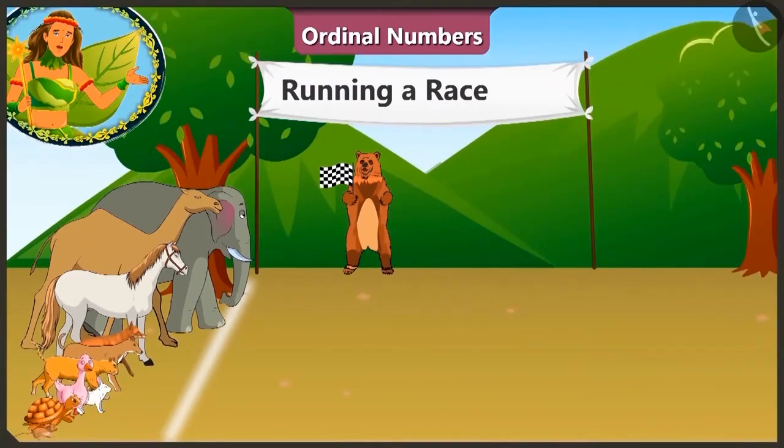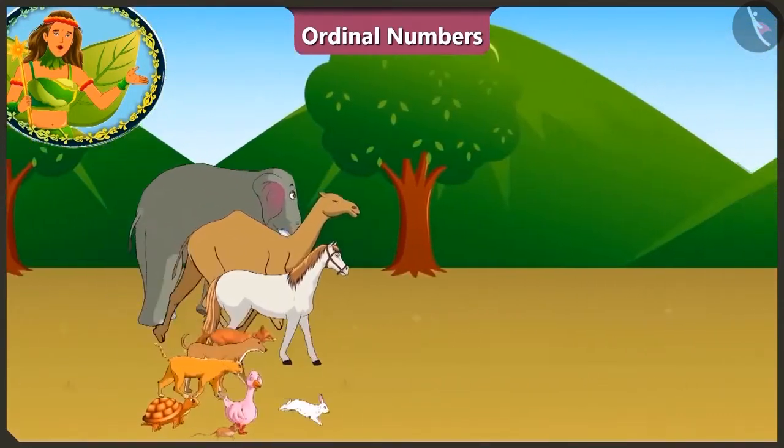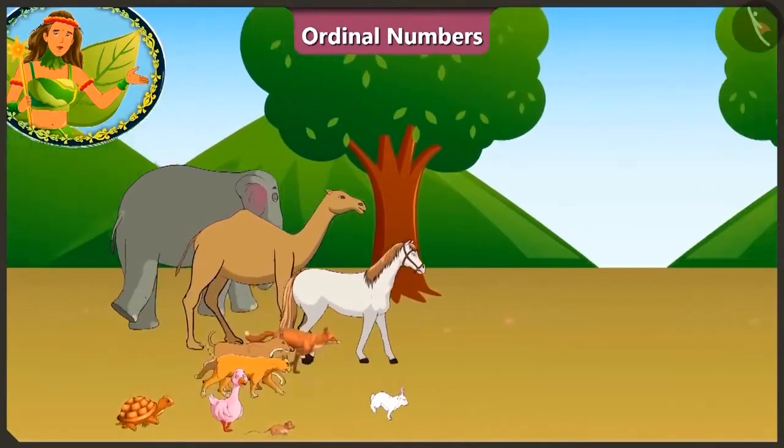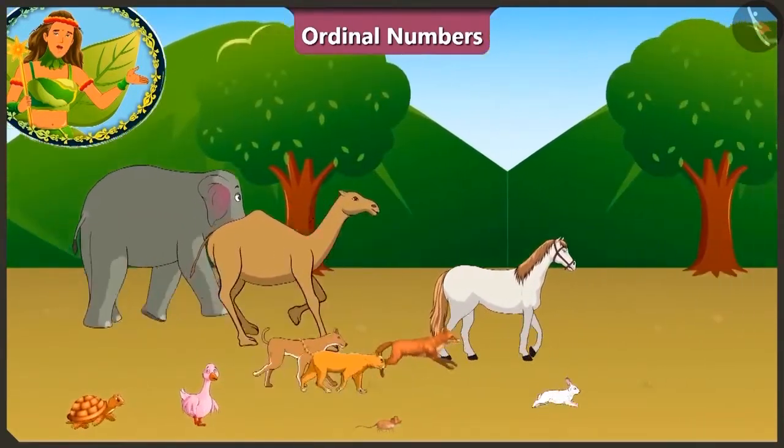Now, Bhalu uncle has indicated that the race has begun. 1, 2, 3 and start. All the animals have started running. The one who reaches the finish line first will win the race.